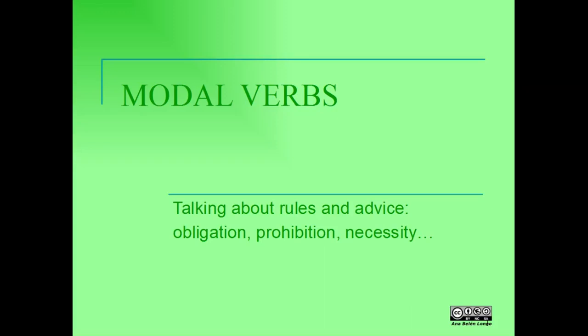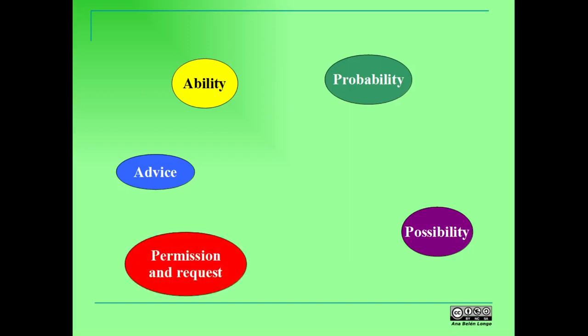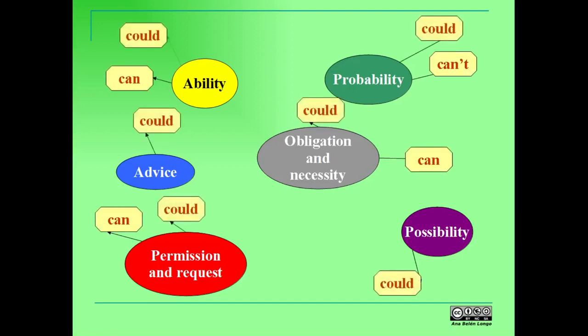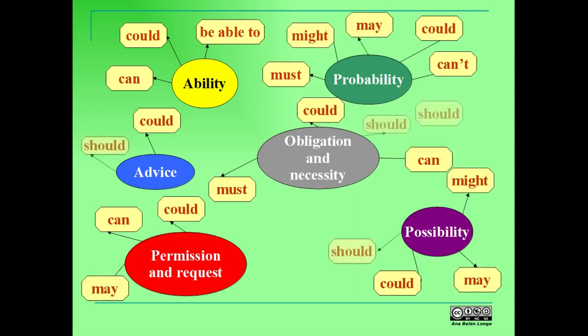As you know, modal verbs in English can be used to convey several different meanings: ability, probability, possibility, advice, permission and request, obligation and necessity. Most meanings can be expressed by more than one modal verb, and most modal verbs can express more than one of these meanings, so it is sometimes difficult to know which one to use.